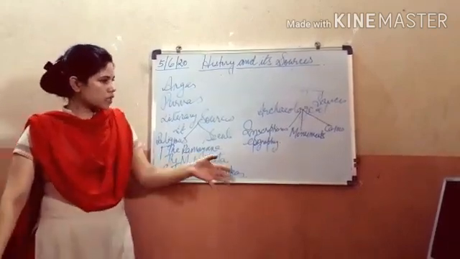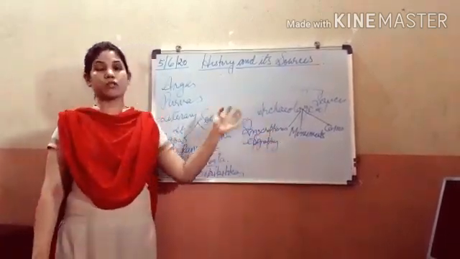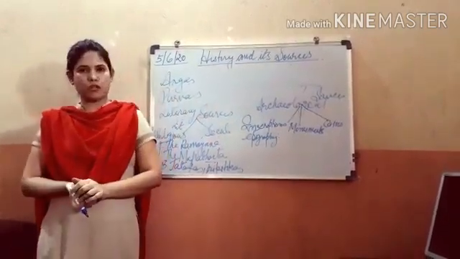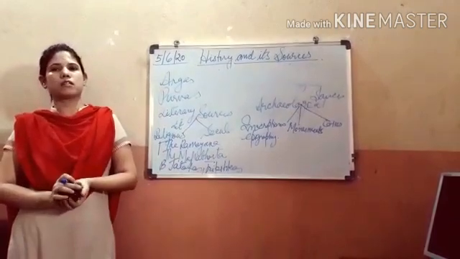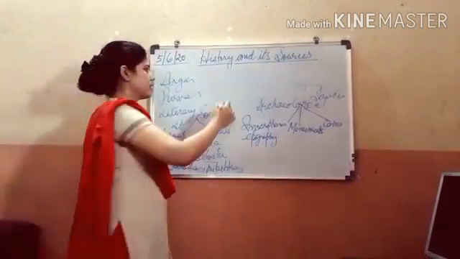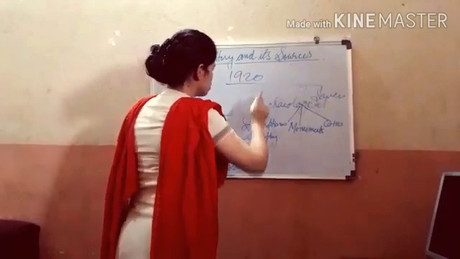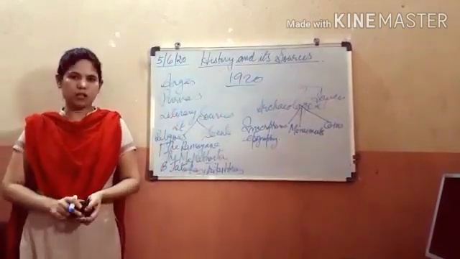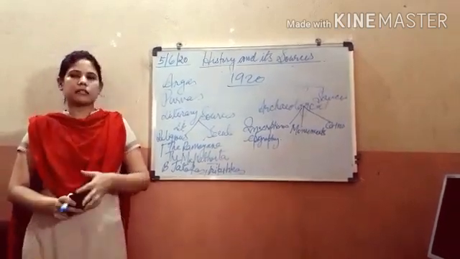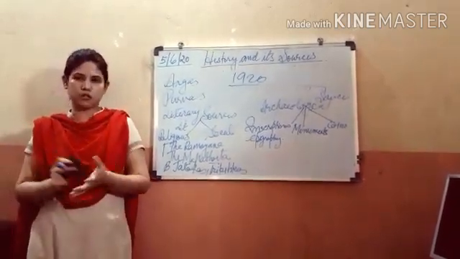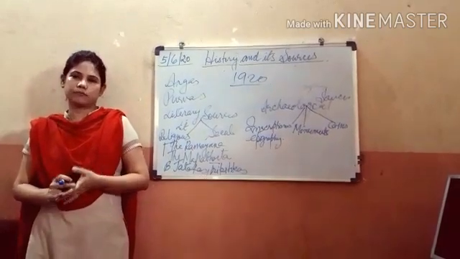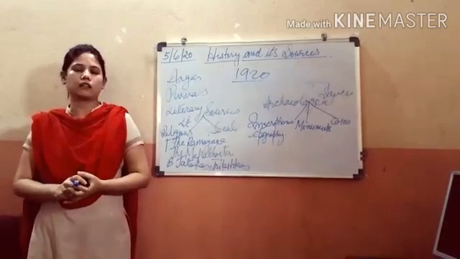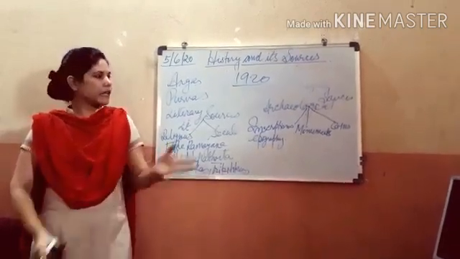With so many rich sources available, we need to preserve them. So for that, the Government of India established the National Archives of India in the year 1920 in New Delhi, for the sole purpose of preserving these sources, the artifacts, the remains of the past, so that it helps historians, researchers and scholars to study in detail and bring more information before readers.